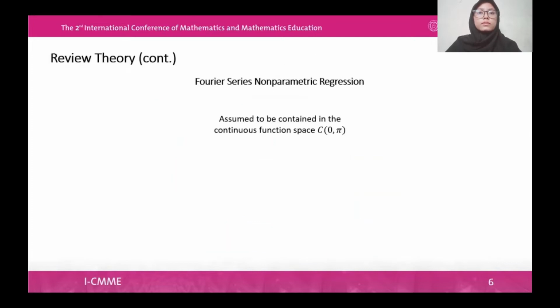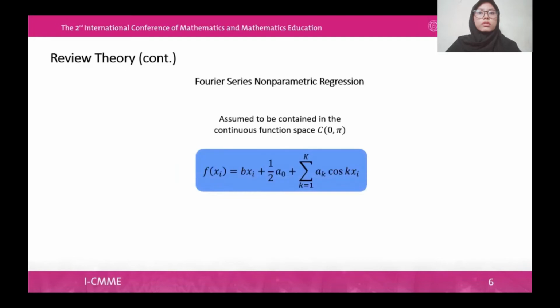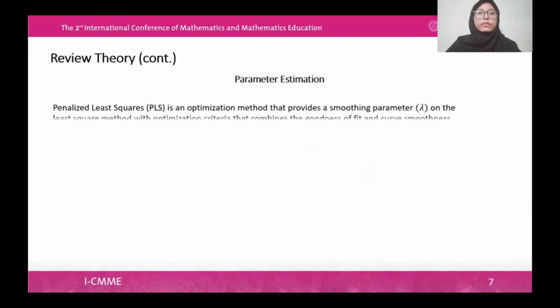The Fourier series is a trigonometric polynomial that has high flexibility. The estimation method with the Fourier series is the sum of a linear function and a trigonometric polynomial function, so it is assumed to be contained in a continuous function space. The approximation of the nonparametric regression function with the Fourier series is written as the following formula. With b, a sub 0 and a sub k being parameters of the Fourier series regression model. It depends on the oscillation and the smoothing parameter. The optimum parameter value can produce a minimum generalized cross-validation value.